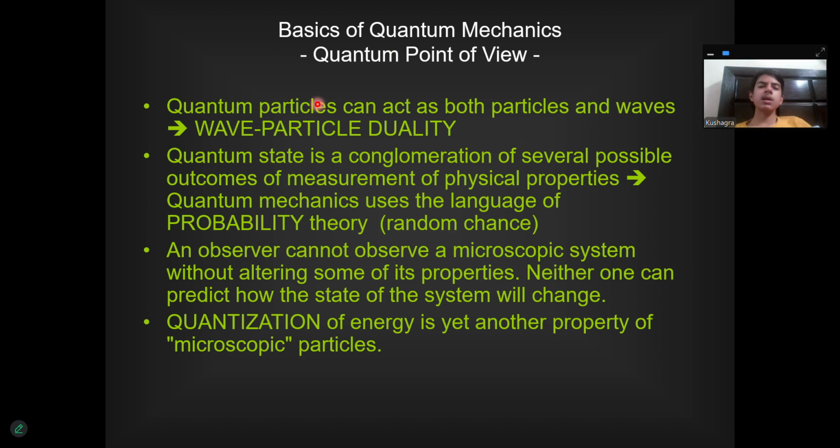Basics of quantum mechanics. We have the wave-particle duality, which says that quantum particles can act as both waves and particles. A quantum state is a conglomeration of several possible outcomes of measurement of physical properties. Quantum mechanics uses the language of probability theory, random chance. An observer cannot observe a microscopic system without altering some of its properties, nor can one predict how the state of the system will change.